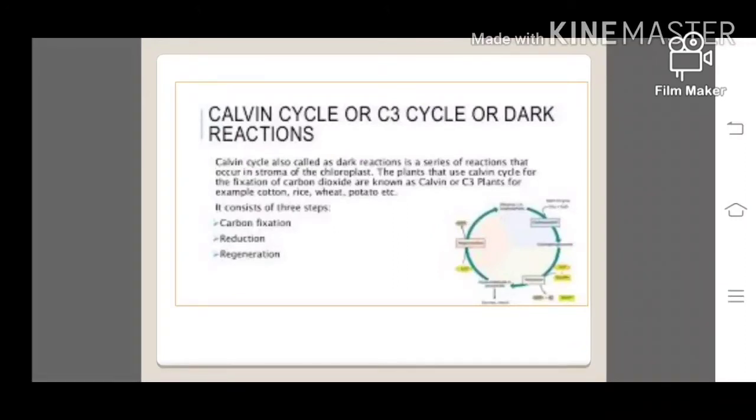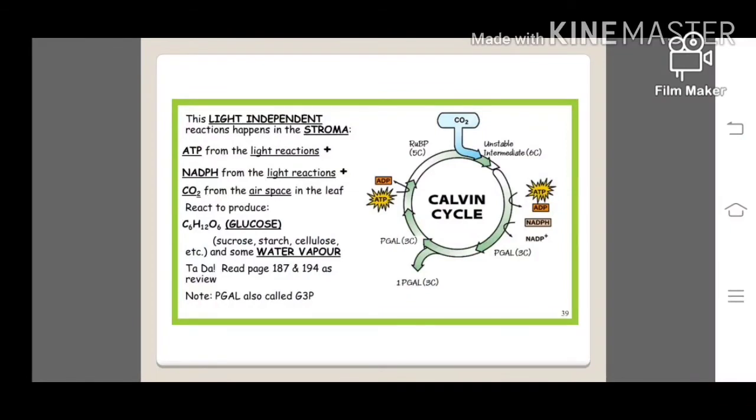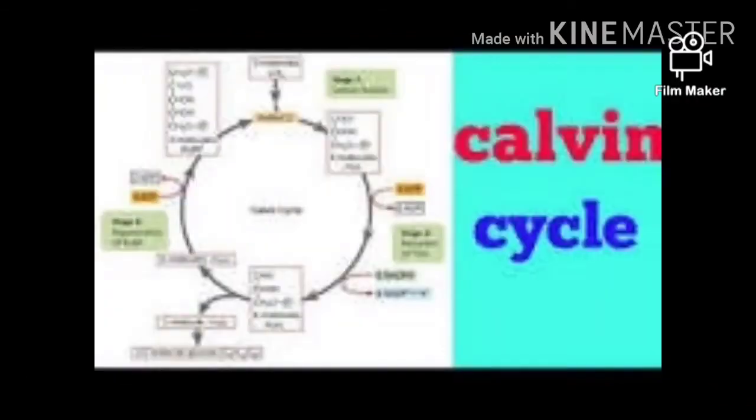They are carbon dioxide fixation or carboxylation. Then the second stage is reduction, and the third stage is regeneration. In this diagram, you can see the 3 phases: carbon fixation, reduction, and regeneration. Here it is a light independent process, but it depends on the products of the light reaction. That is, during light reaction, assimilatory power is produced. What is assimilatory power? ATP and NADPH+H+ together are called assimilatory power. By utilizing this assimilatory power, the Calvin cycle is operated.